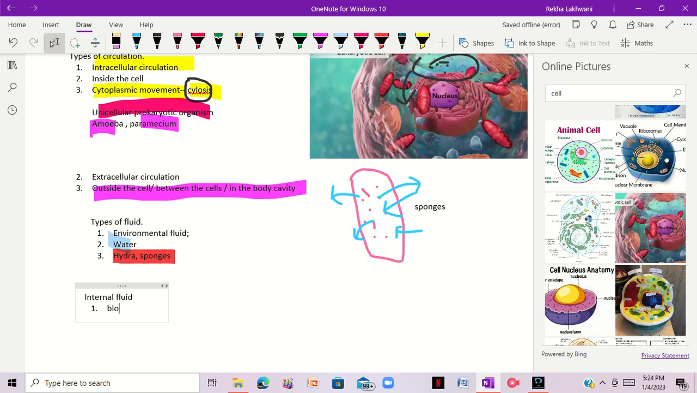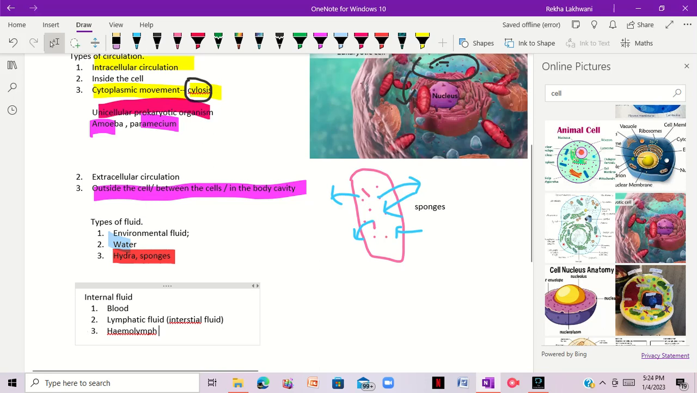Number one is blood, which is the most common, and everyone is familiar with this. Second one is lymphatic fluid, which is basically the interstitial fluid, and we have studied this in the last chapter too. Now the third one is hemolymph.